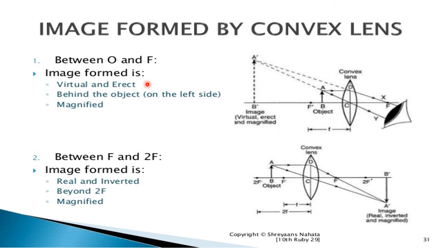Next, image formed by the convex lens. As shown in the figure, the convex lens is like this. When we see with our eyes, with the help of a convex lens, the image is virtual, erect and magnified in form as per the size of the object between the point O and F. Between the point F and twice F, here is F and twice F, the image formed is real and inverted, beyond the twice F and magnified in form.